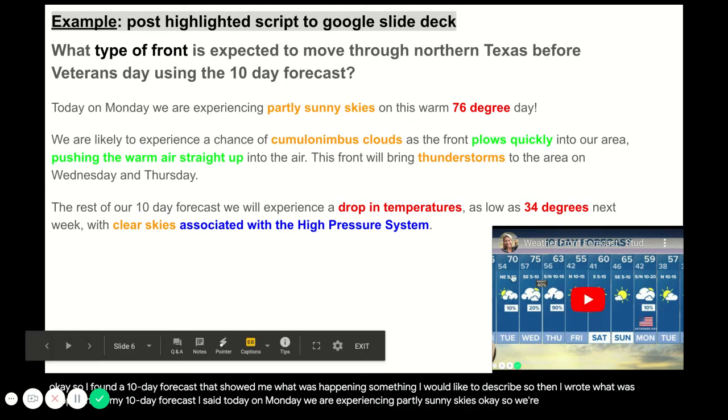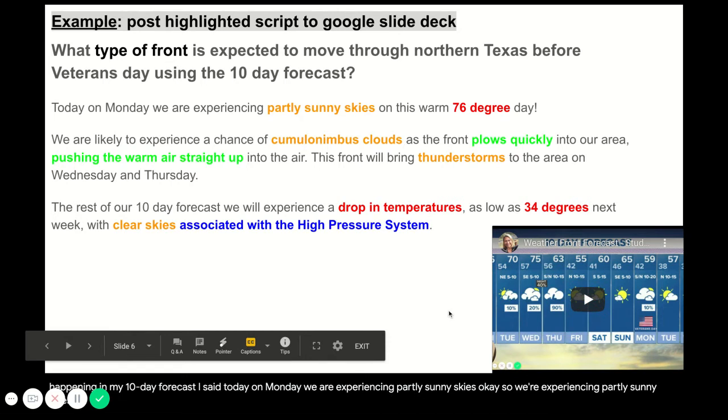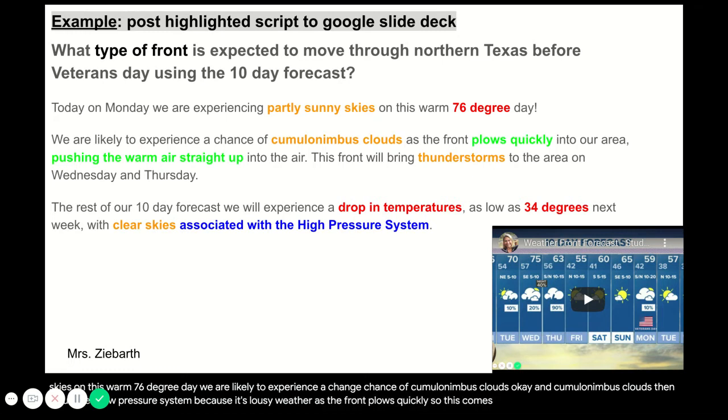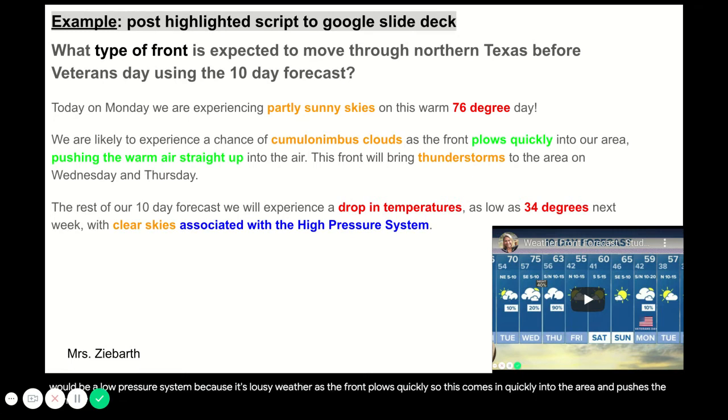Okay, so we're experiencing partly sunny skies on this warm 76-degree day. We are likely to experience a chance of cumulonimbus clouds. Okay, and cumulonimbus clouds then would be a low pressure system because it's lousy weather as the front plows quickly. So this comes in quickly into the area and pushes this warm air straight up into the air abruptly.